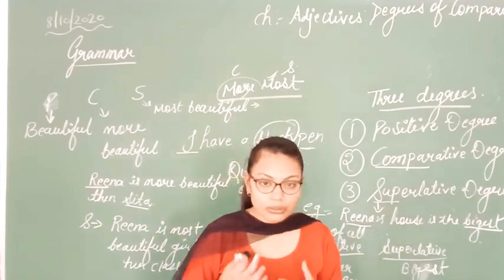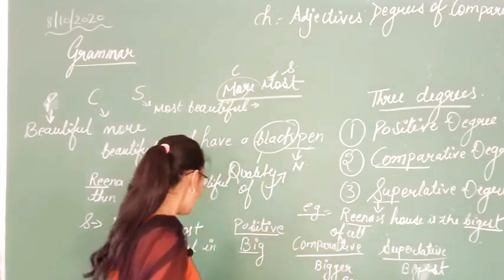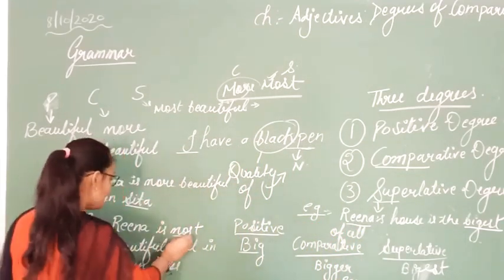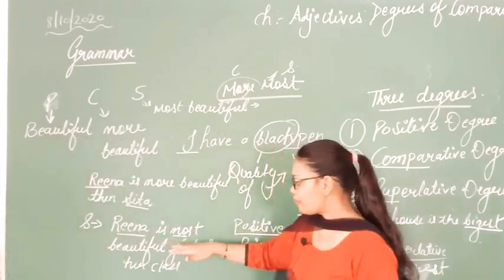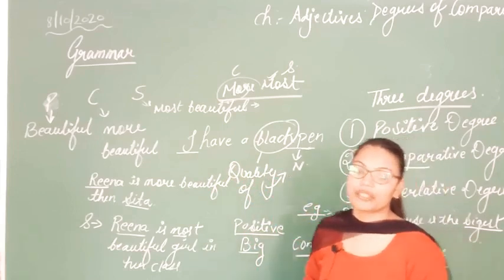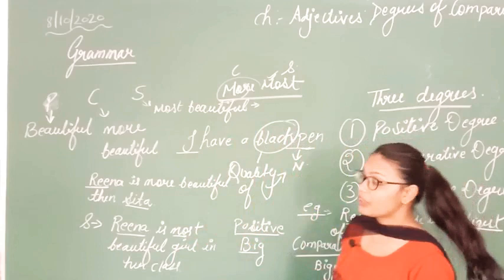I am talking about all the students who are present in the class, and among all those students, who is most beautiful? Reena is most beautiful. It means here I have compared Reena with all the students present in the class. So this was your chapter, degree of comparison.